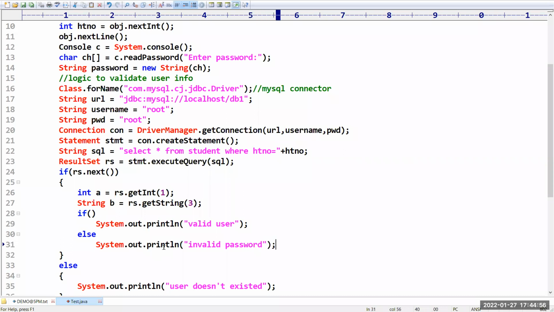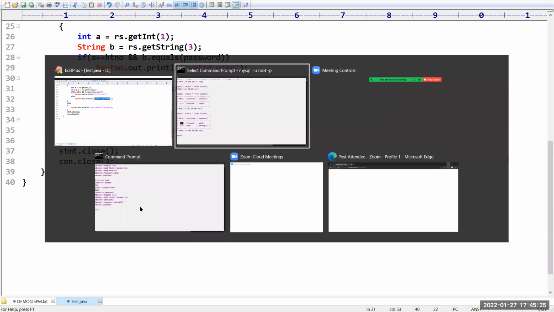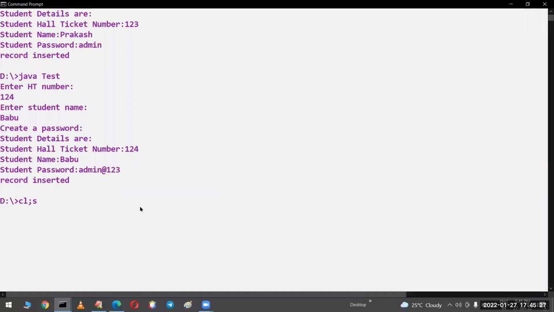But what is the condition? Integer a double equals the given hall ticket number, and b.equals the given password. If the password which you have given is equal to the database password, then that user is a valid user. Otherwise that user is an invalid user. So this is the entire database. I think it should work. Let me cross check whether it is working or not.